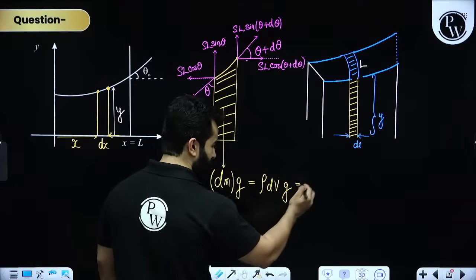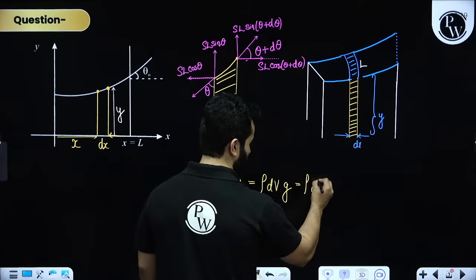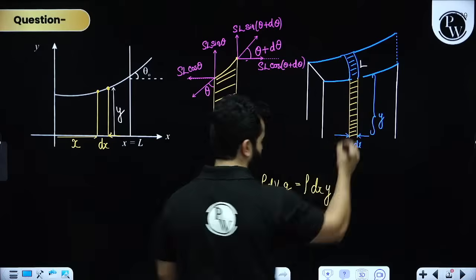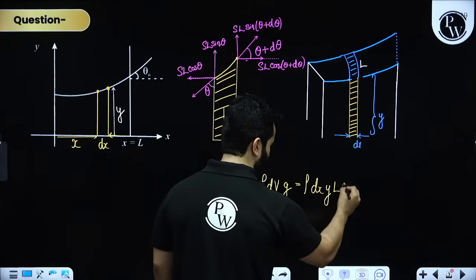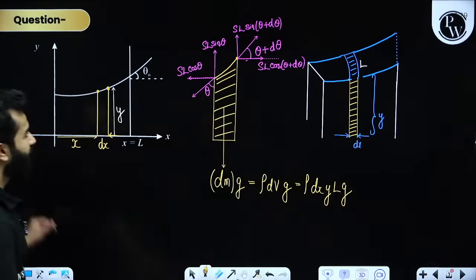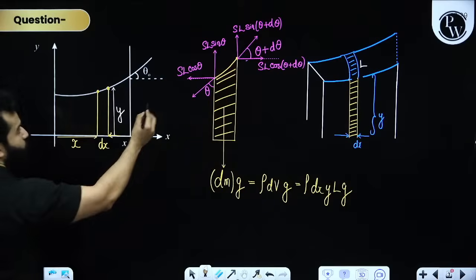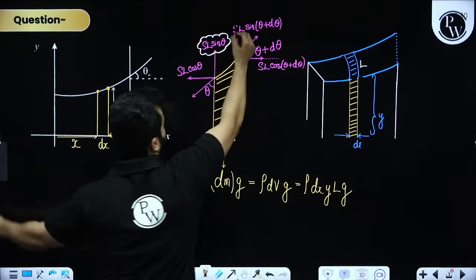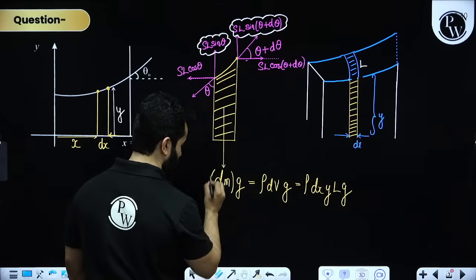So dV can be written as, my dear friends, dx multiplied by y, and let's say this length is, I have assumed it as L, multiplied by g. Hopefully this is all clear to you, right? Now we are going to simply use our equation. That means both of these forces, this plus this, should be equal to this.